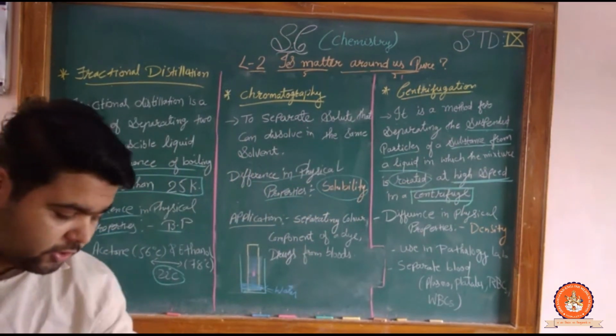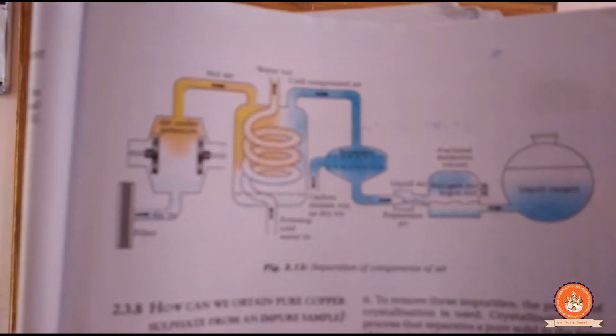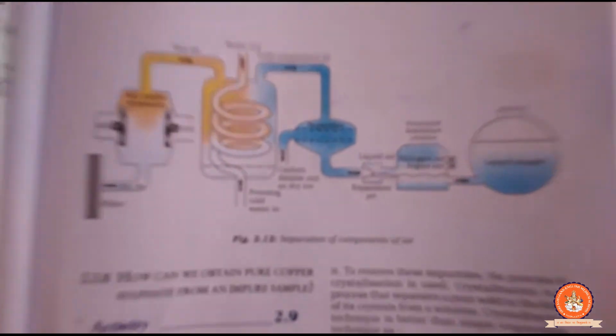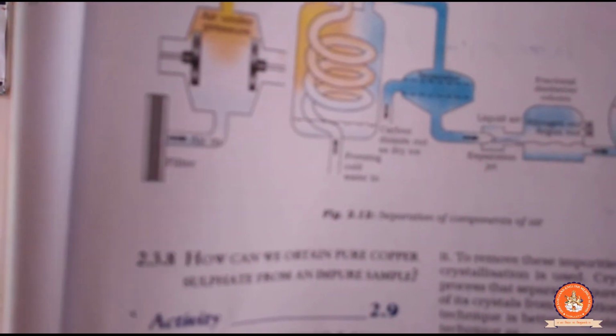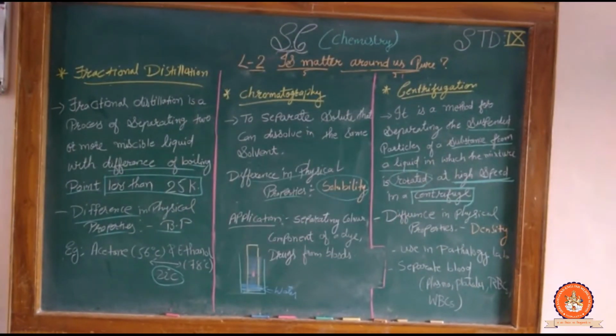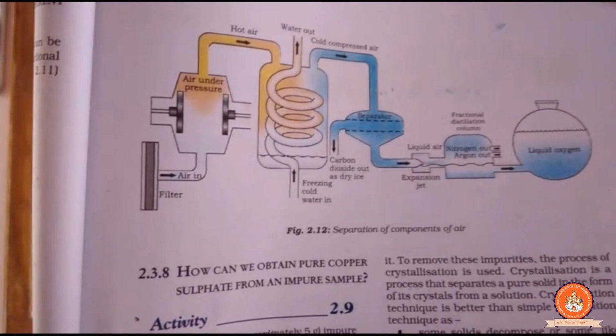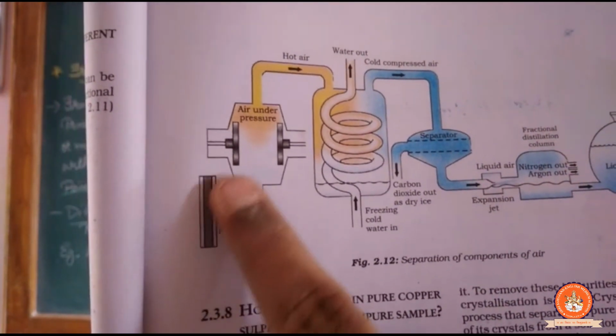Now another method is also given in your book, which we will understand through the diagram. We don't need to use the written portion. Okay, what is that? Look over here. Here is the air. Clear? This is the air.